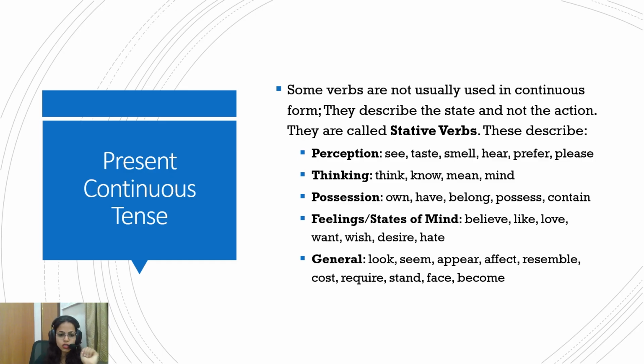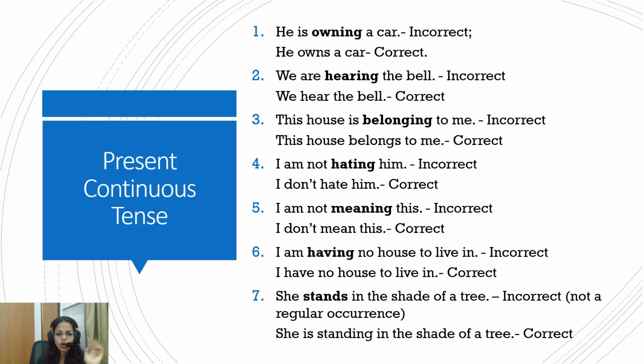Let's see how these words stay in stative form and are not used in ing form. You do not say he's owning a car. That would be wrong. He owns a car. While the person has a car, the act of owning is like a continuous thing, but you do not say owning a car because it's a state. It's not an action in progress. So, he owns a car. We are hearing the bell? No, we hear the bell. The action of hearing appears to be happening, but it's a state, where the sound of the bell ringing is reaching our ear. So we hear the bell.